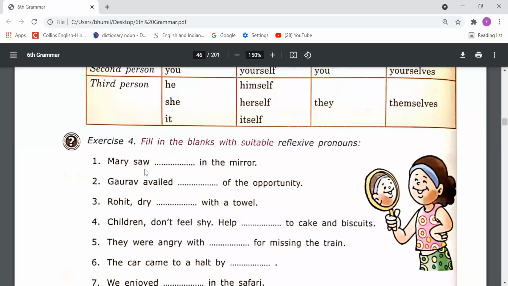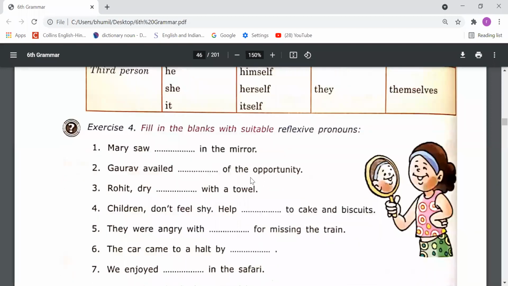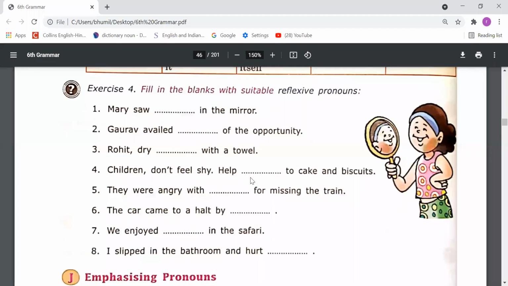Gaurav availed of the opportunity. Gaurav, we can say here, Gaurav availed himself of the opportunity. Next, Rohit dry with a towel. So we can mention here Rohit, Rohit dry yourself with a towel, because you know that this sentence is an imperative sentence, and we know that in an imperative sentence the subject is always you, that is hidden, that is not written. That's why we need to use here yourself. Okay. So three I have told you, and the rest of the sentences you should try to do by yourself.